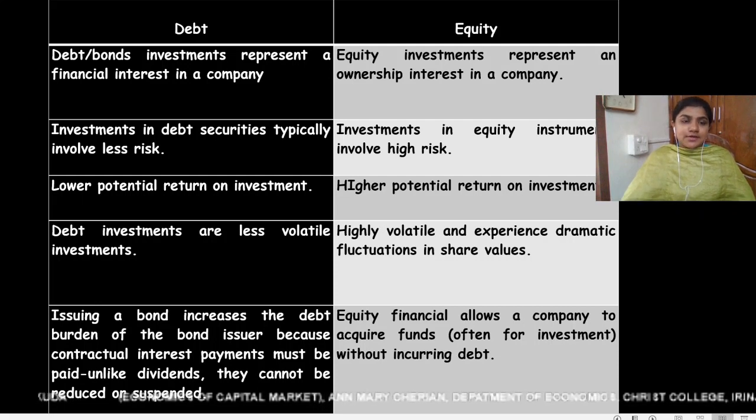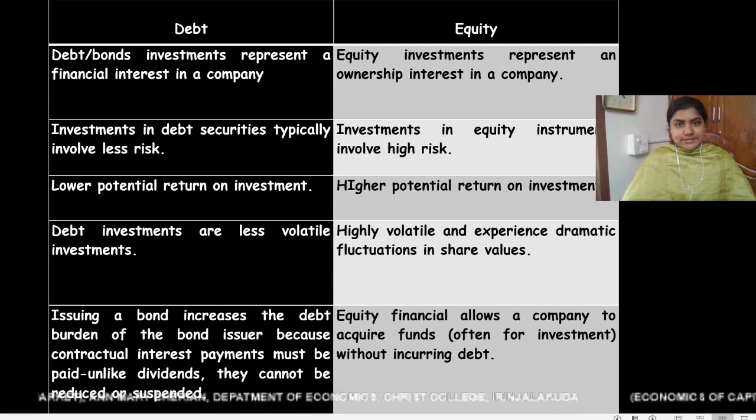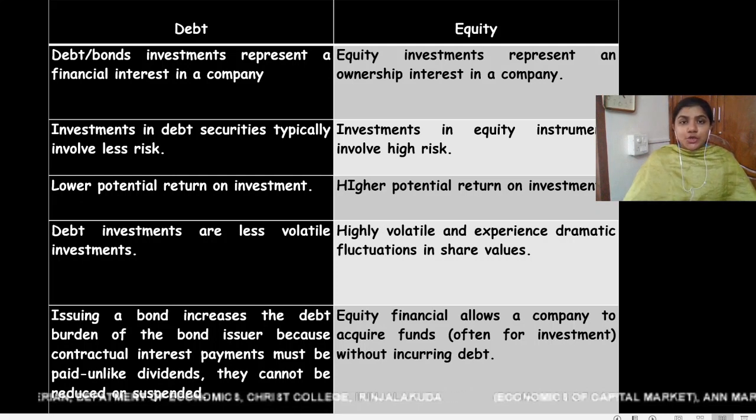The third difference: debt instruments have lower potential return on investment, whereas equity instruments have higher potential return on investment. Even though the company is running in profit, or if the company is doing very well, debt instrument holders will get only a fixed rate of interest.